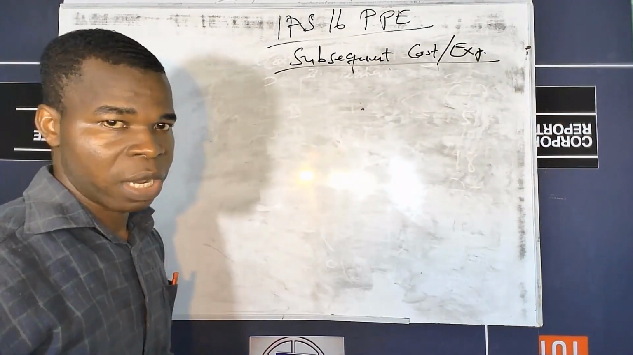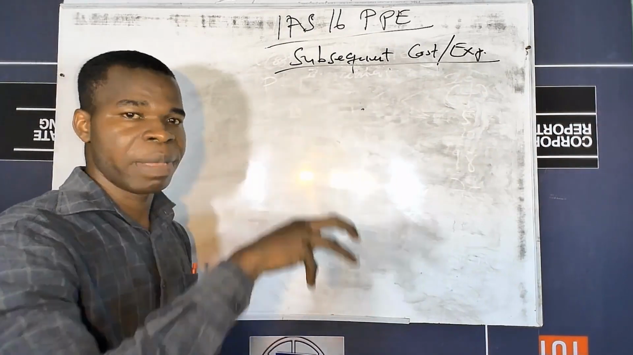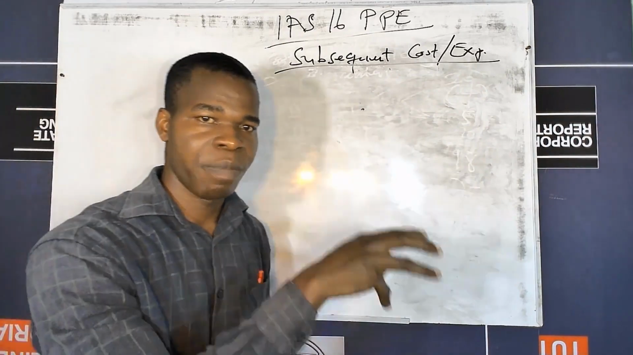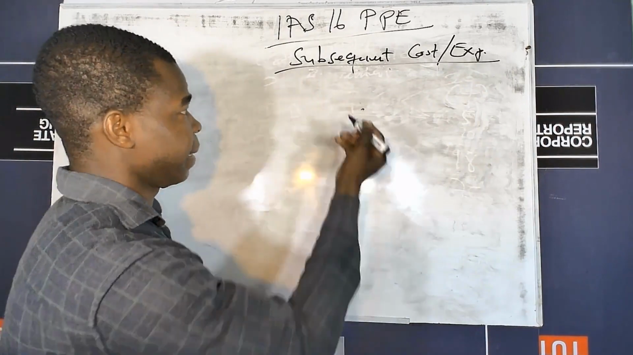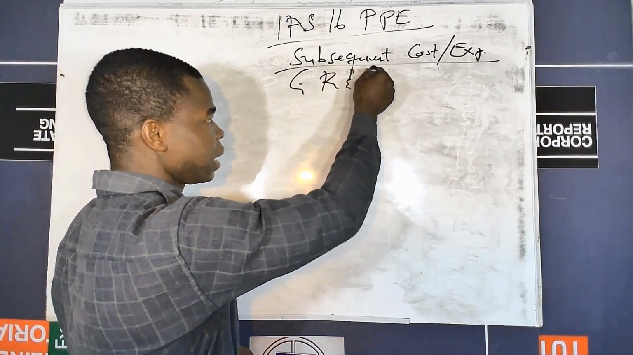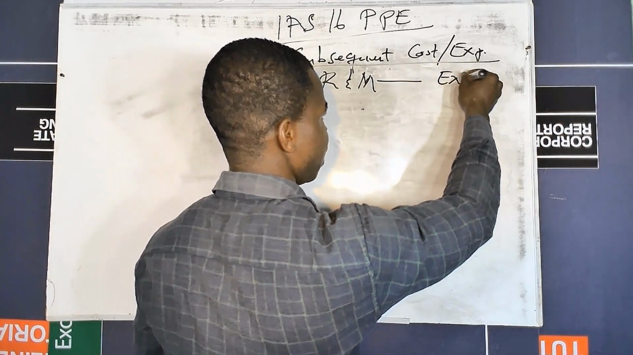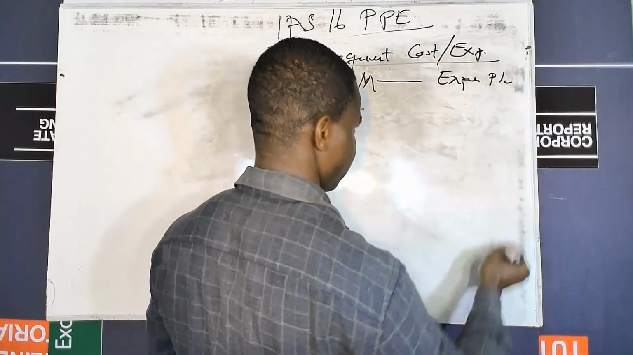Now, this is the general rule. The general rule is saying that if the expenditure is general repairs and maintenance, this particular cost should be treated as an expense in the P or L account.